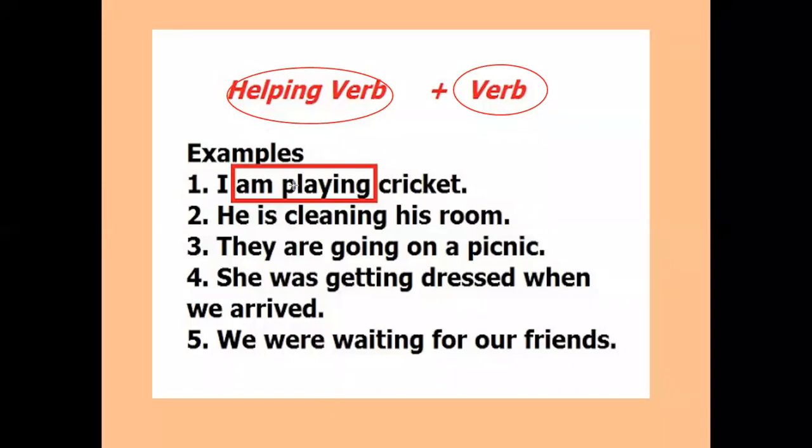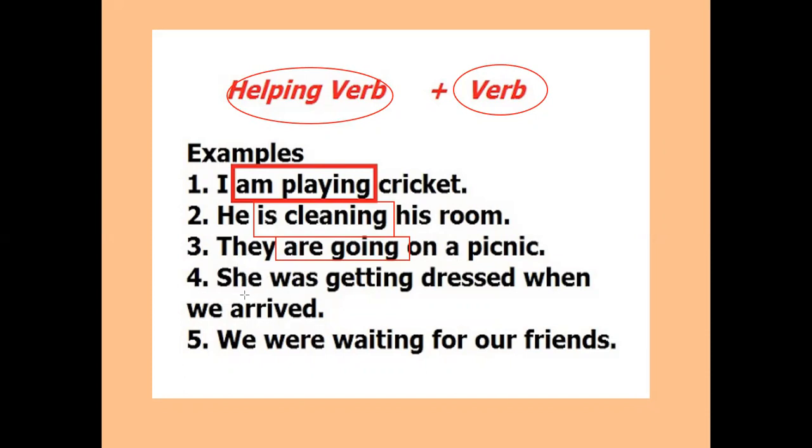Number 1 is already done for you. I am playing cricket. Am is a helping verb and playing is a verb. So am playing, because we have to choose two things from here, the helping verb and the verb. Next is, he is cleaning his room. Is is a helping verb here and cleaning is a verb. Next is number 3: they are going on a picnic. Here are is a helping verb and going is a verb.